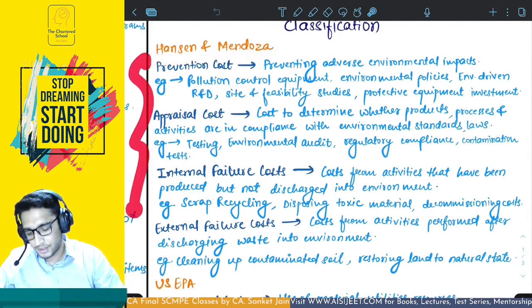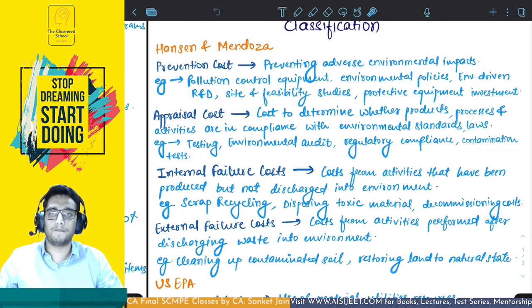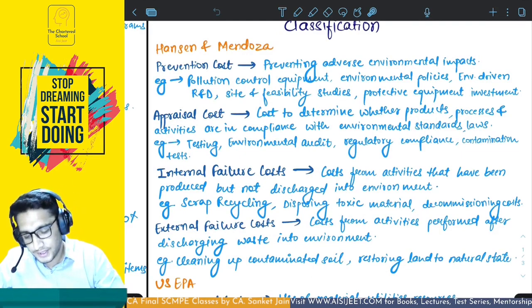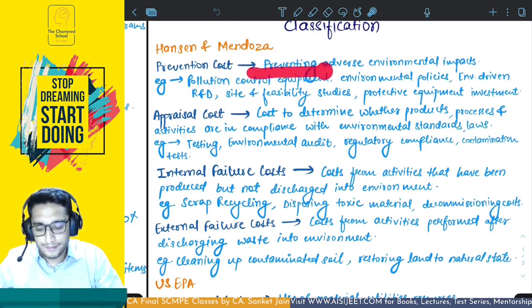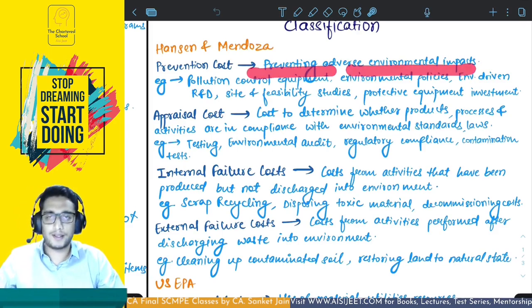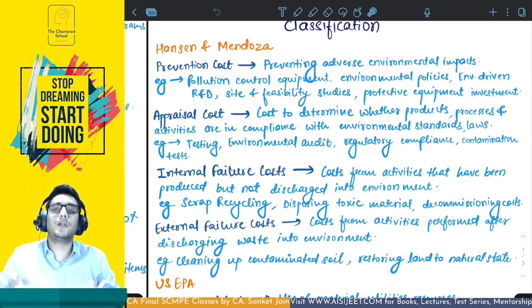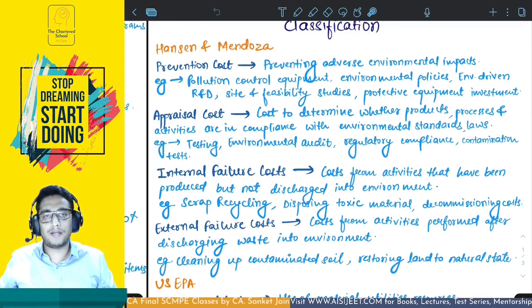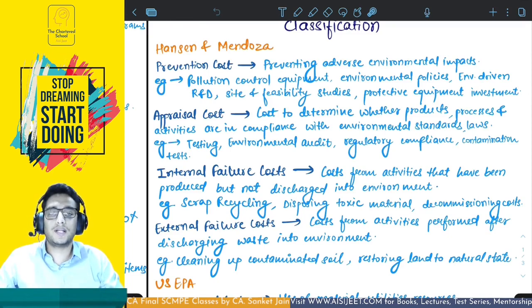There are four: prevention, appraisal, internal failure, external failure. Prevention is basically any cost that is incurred to prevent adverse environmental impact. For example, you can have control equipment for pollution, environmental policies being made, environmentally driven R&D, site studies, feasibility studies, and protective equipment investment.